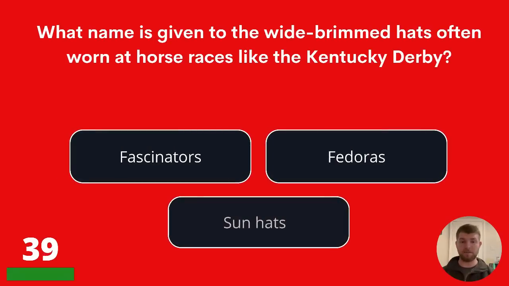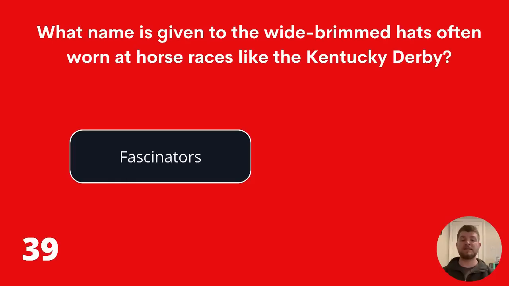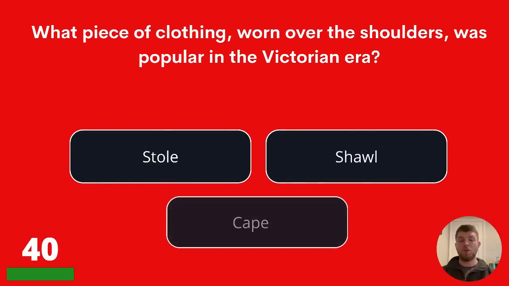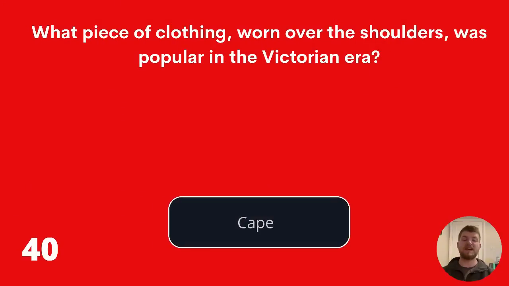Here's question 39. What name is given to the wide-brimmed hats often worn at horse races like the Kentucky Derby? Fascinators, fedoras, or sun hats? The answer is fascinators. Question 40. What piece of clothing worn over the shoulders was popular in the Victorian era? Stole, shawl, or cape? The answer is cape.